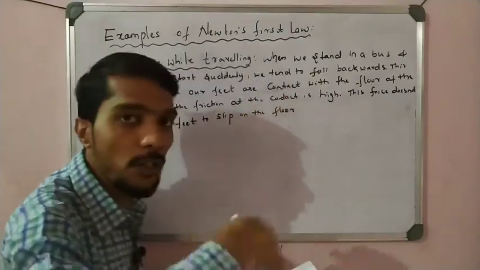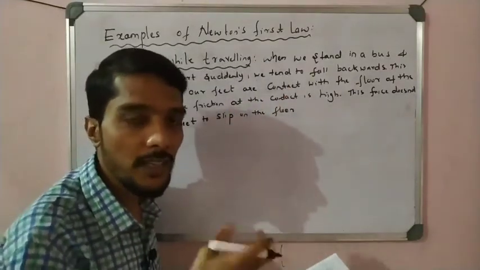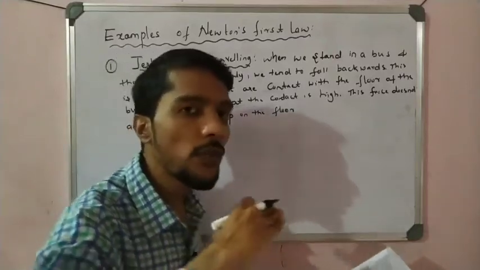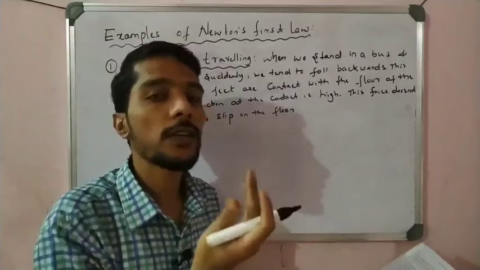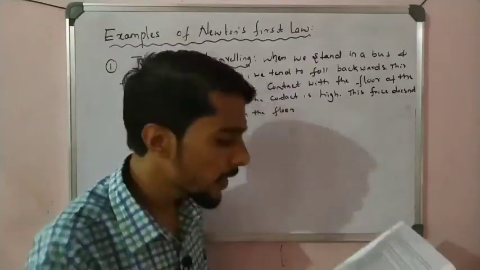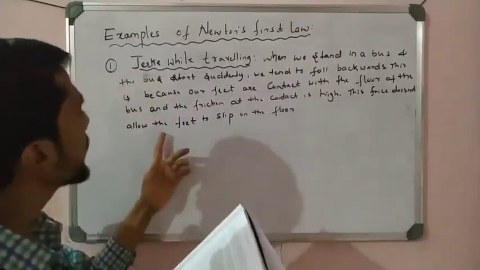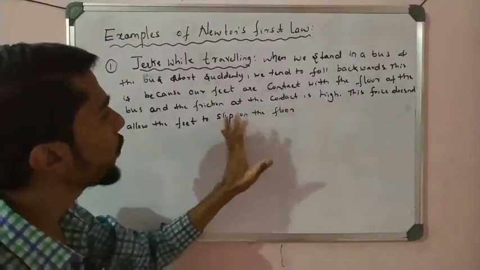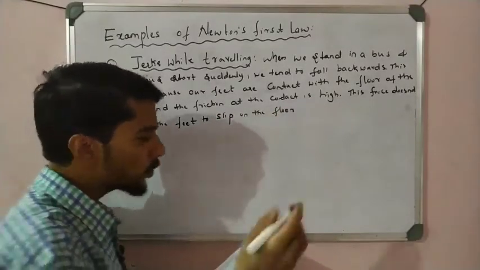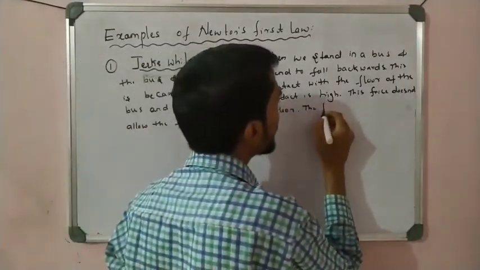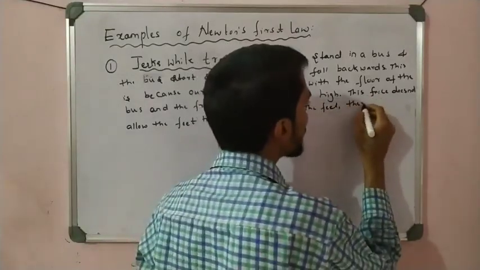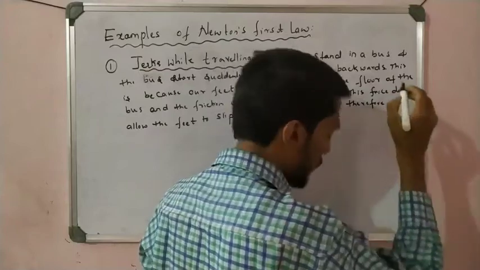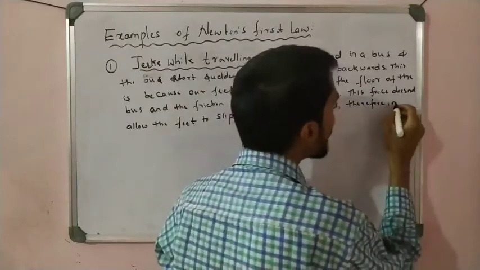If you slip on the floor, what does it mean? That there is less friction. If the floor is very smooth, what happens? You are not able to walk correctly and you fall down. But if the surface is rough, we can easily travel, right? So because of the high friction, the floor is not slippery here. So the feet therefore move